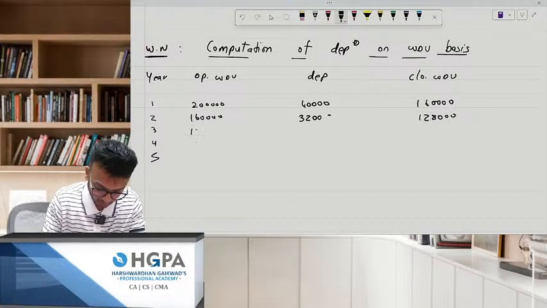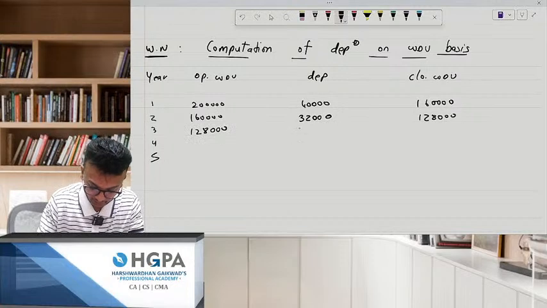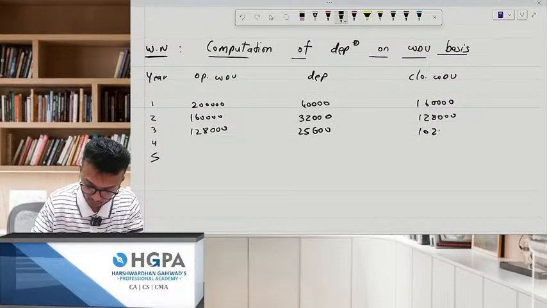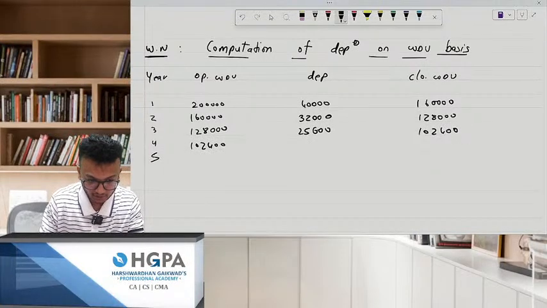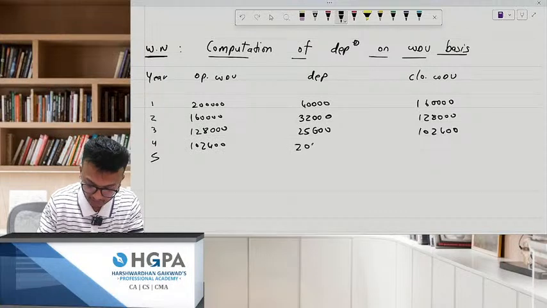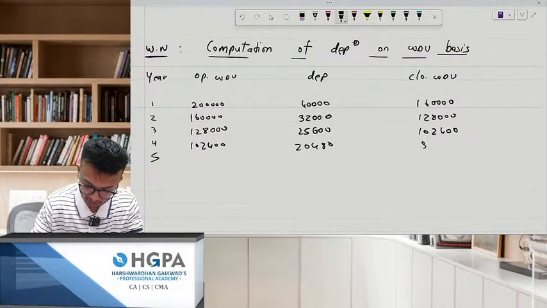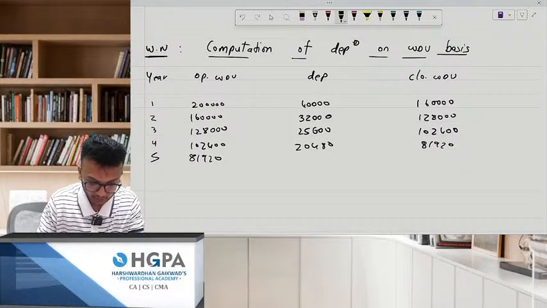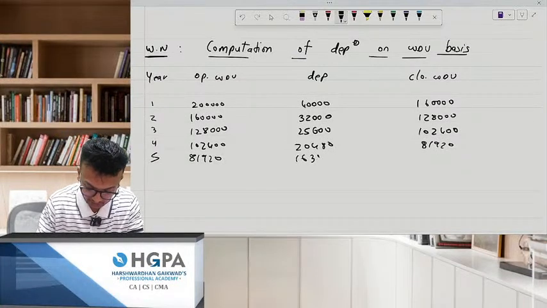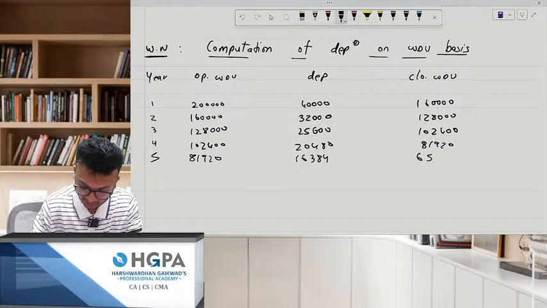Next, 1,28,000. Next, 25,600. Next, 1,02,400. Again, 20%, 20,480. Next is your 81,920. 20% on this is 16,384, and then you will have 65,536. This will be your closing WDV.